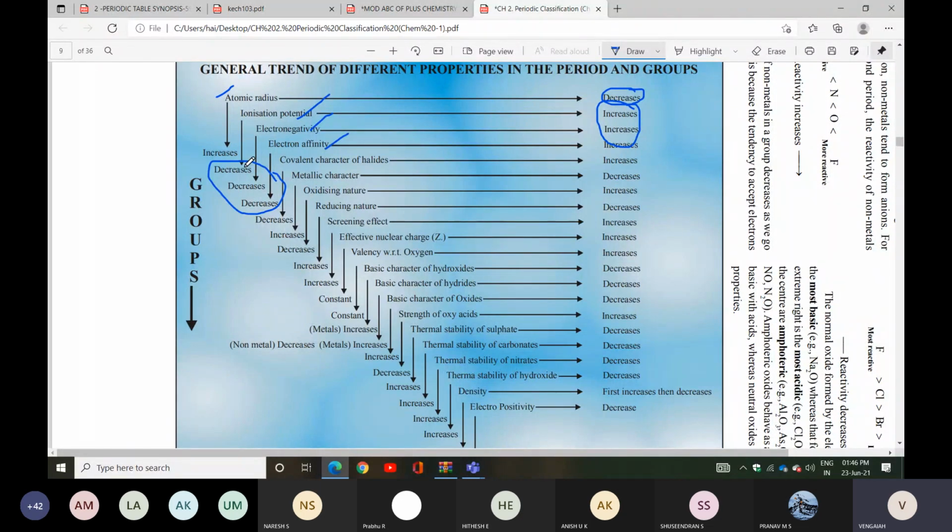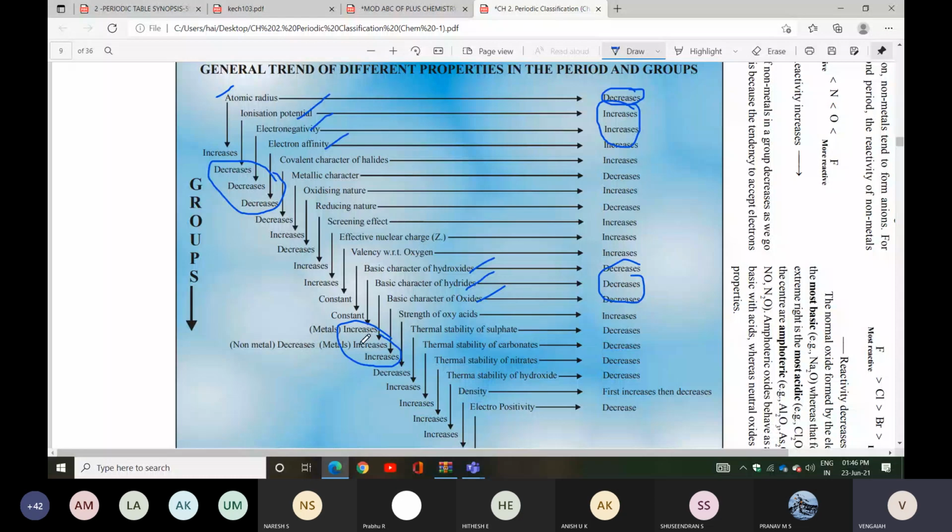Oxidation nature, reducing nature, screening effect, and then effective nuclear charge, valency with respect to oxygen, basic character of hydroxides, hydrates and oxides. So check these three. Basic character of hydroxides, hydrates and oxides: in period it decreases, in groups it increases.